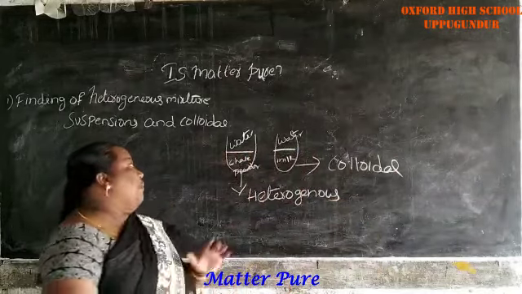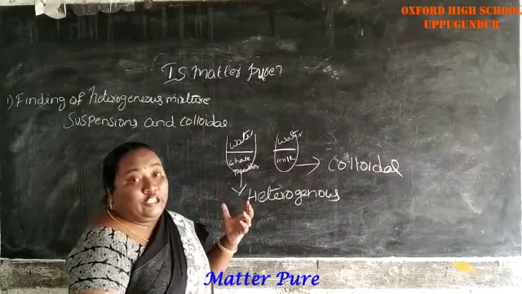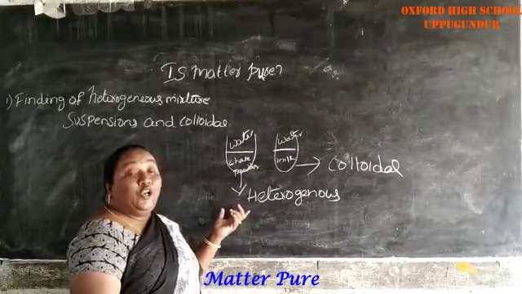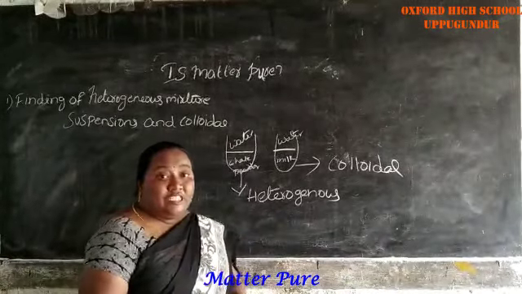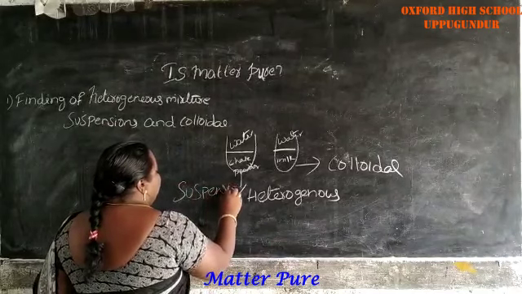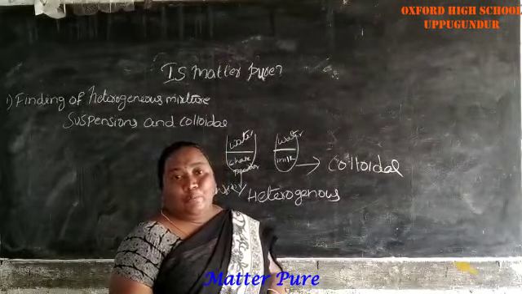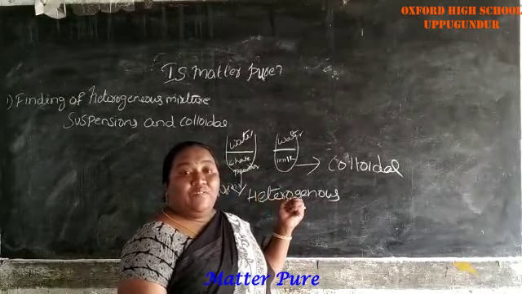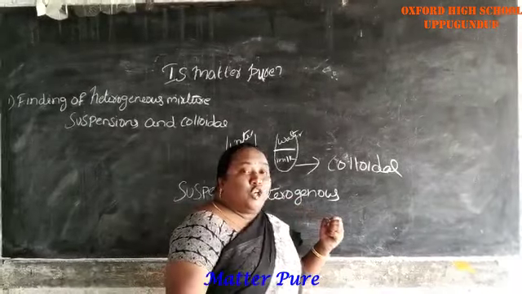See, again I am explaining. In the first test tube, water and chalk powder are not uniformly distributed. The chalk powder does not dissolve in water, so it is a heterogeneous mixture. Such heterogeneous mixtures are called suspensions. In the second test tube, the milk and water are uniformly distributed, but we can see the very small milk particles.